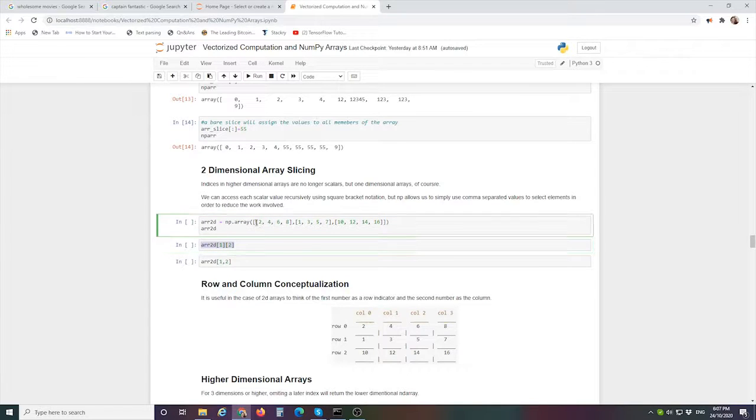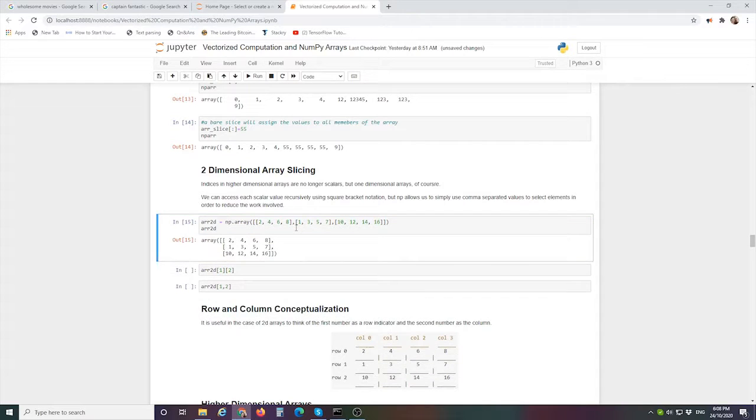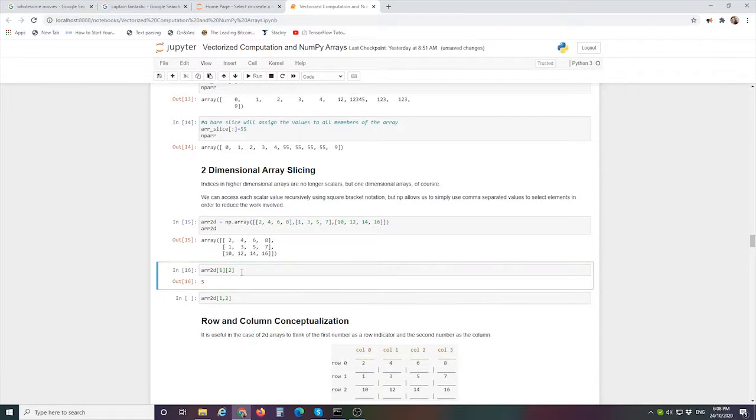Here we have a 3 by 4 multidimensional array, where this is index 0, this is index 1, and this is index 2. Let's print this out so we can see how NumPy stacks these. So if we want to grab this value, index 2 of index 1, this obviously is index 1, and this would be index 2, so this should be a 5. And in NumPy we can simply replace these two brackets with a comma, and we can get the same result.